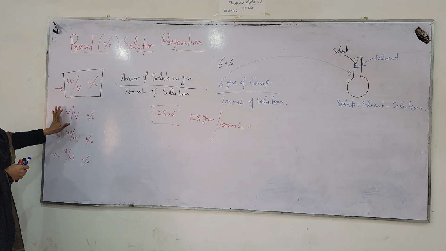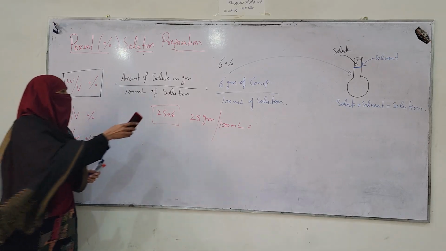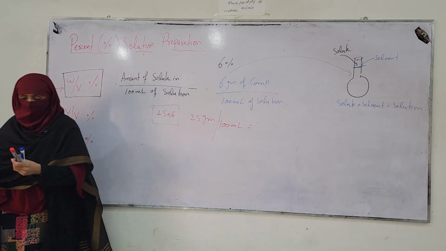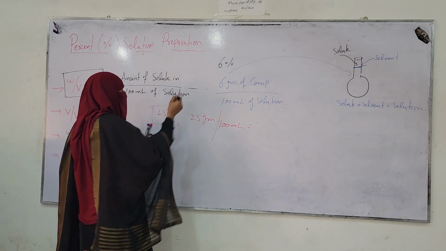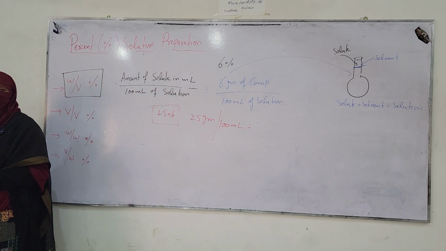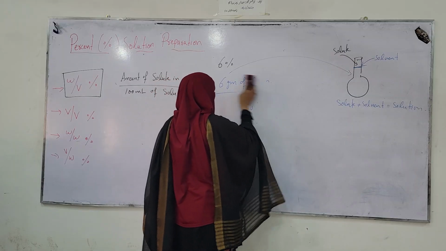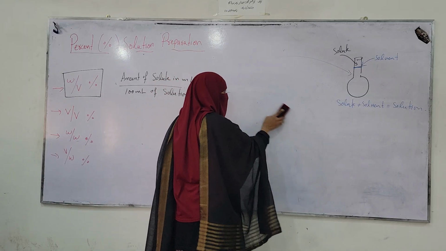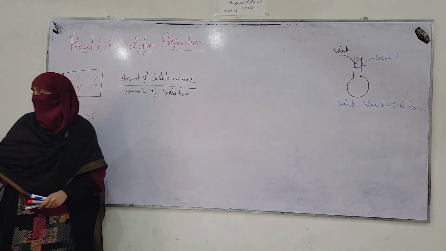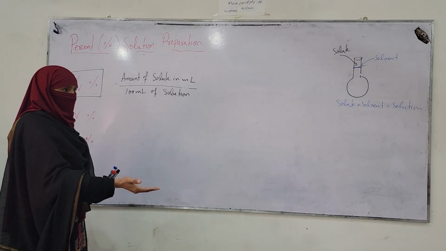Second is volume by volume. In volume by volume, the amount of solute is not in grams; the amount of solute is also in milliliter and the amount of solution is also in milliliter. Both are in milliliter. Volume by volume is mostly used for liquid samples. I mean if you have a pure liquid sample and from the pure liquid sample you have to prepare percent solutions.